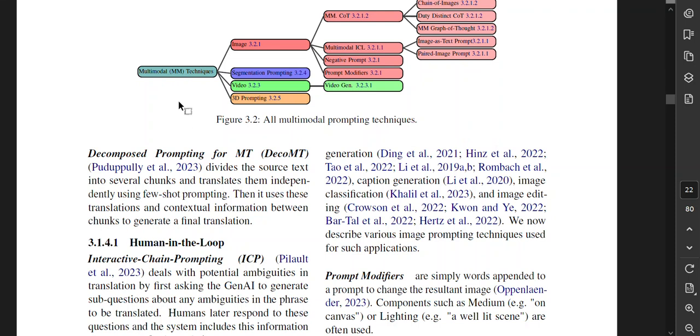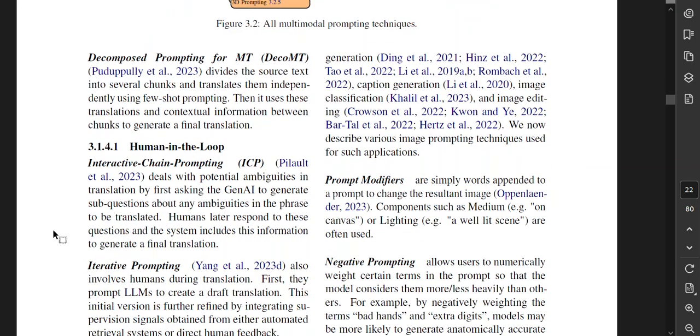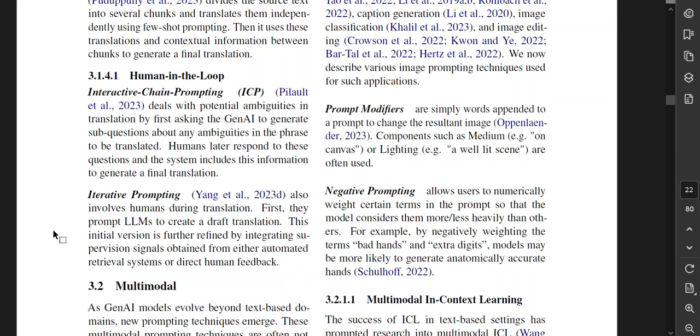And we will eventually get to these multimodal techniques, which is image, segmentation, video, and 3D. That looks cool. But at the moment, we are still talking about multilanguage, so we have human in the loop.